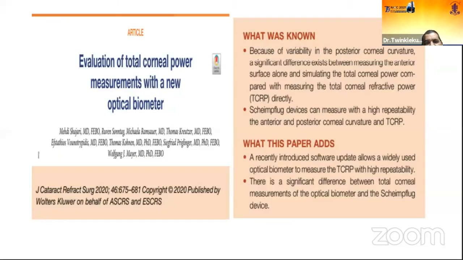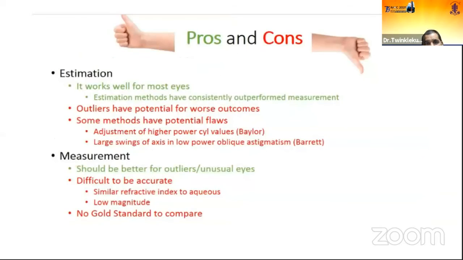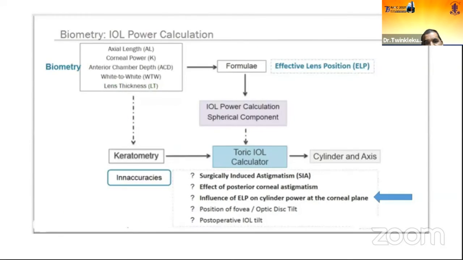This is another study which also showed the same thing, that there is a difference between two optical biometers. There is a difference between the corneal power measurements by two different machines. There is not a strong correlation between the optical biometer IOLMaster 700 and the Scheimpflug device Pentacam. The PCA power is not the same. So the advantage of estimation is that it works very well for most eyes, but it works very badly for outliers. Measurement is better for outliers and unusual oblique astigmatisms. But the problem is there is no gold standard technique to compare the different machines. Now we go for the third.